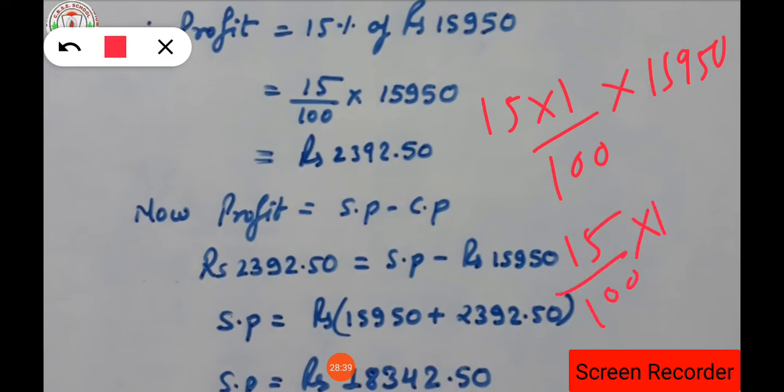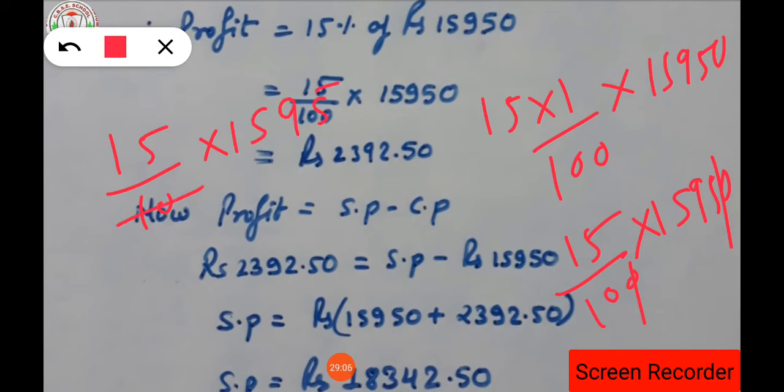Now we have to simplify this equation. 15 into 1 will be 15 upon 100 into 15,950. Can we simplify this number easily? Yes, we can. From here one 0 from the denominator and one 0 from the numerator will get cancelled. So 15 upon 10 into 1595 is the number left.